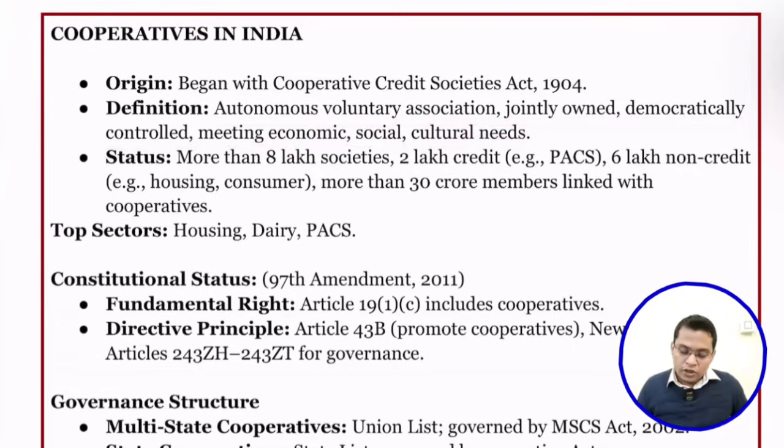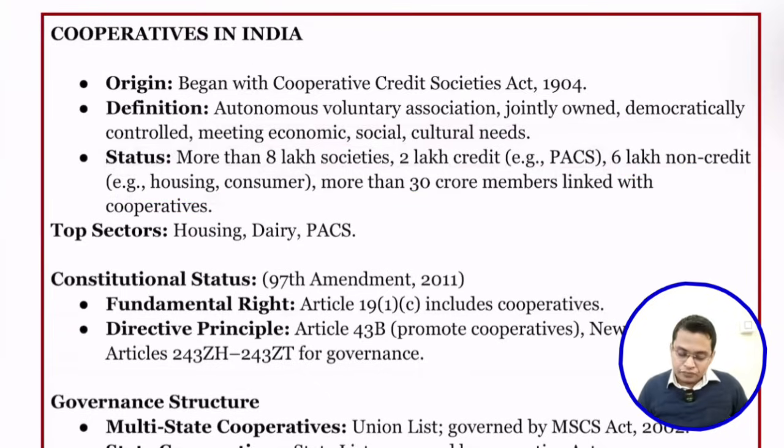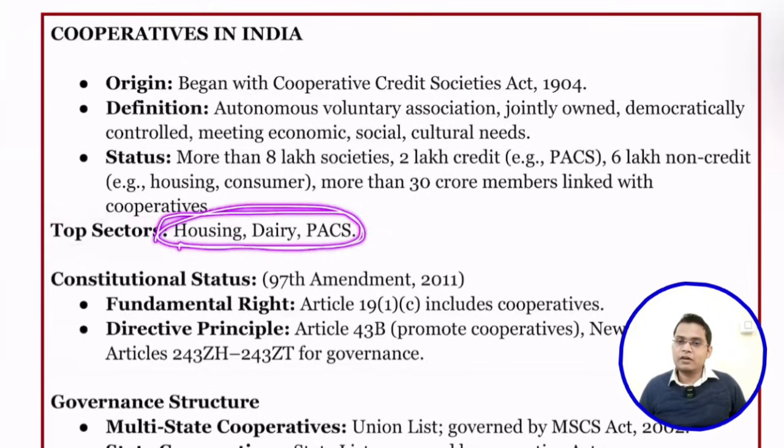Okay. So status: currently we have more than 8 lakh societies. 2 lakh are credit societies, for example PACS, meaning primary agricultural credit societies, and 6 lakh are non-credit, like housing and consumer. They comprise more than 30 crore people. Okay. So if you look at the top sectors in our cooperatives, they are housing, dairy, and primary agricultural credit societies. This can be a very good question, where they may put some other sector. So you need to remember these three sectors.